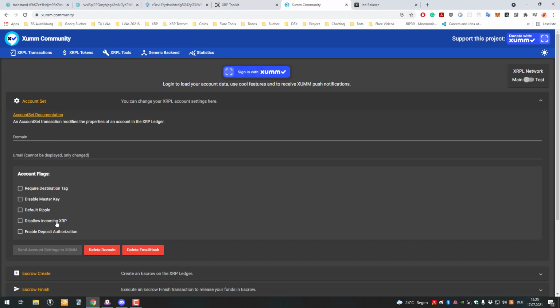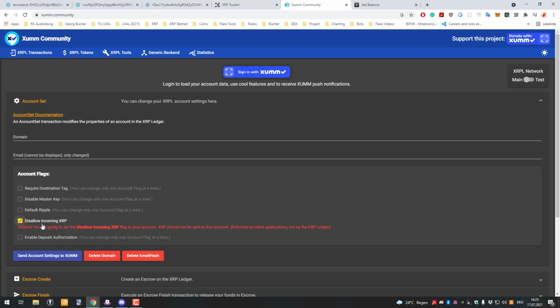You can see it here. You can set an account flag. It's called disallow incoming XRP. With that you can disable anybody from sending, but by the way, this is only enforced by the applications, so people can bypass that. It's just a flag, so anybody can send you XRP.